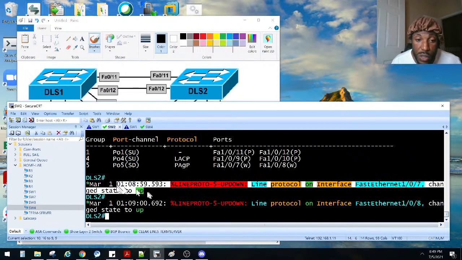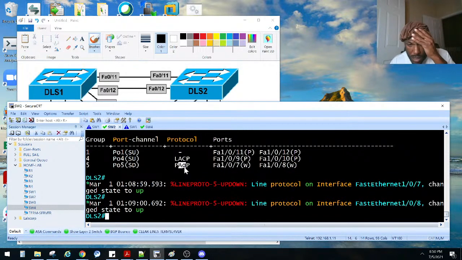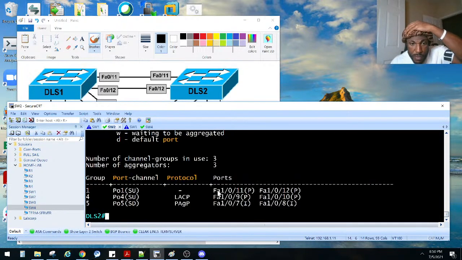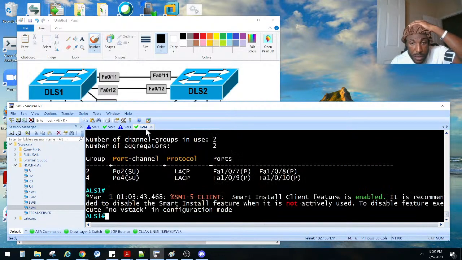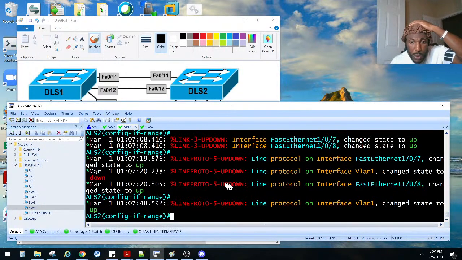And notice we got the physical interfaces come up, so we should have a port channel 5 message as well. We got the PAgP protocol lets us know. Come on, port channel 5. What's going on here? Oh, I think it was created already. Show EtherChannel summary. And now it's down. Interesting. So, did we do the other side? That's the other question. ALS2 is what I needed to do. I needed the ALS2 no shut. That's probably what it was. I did it so quick.